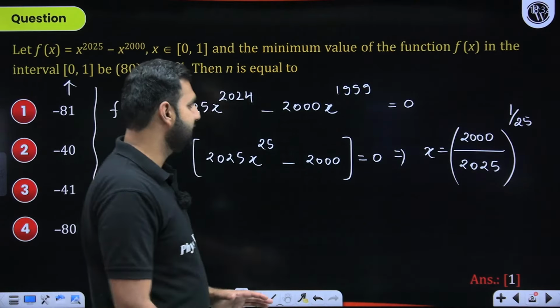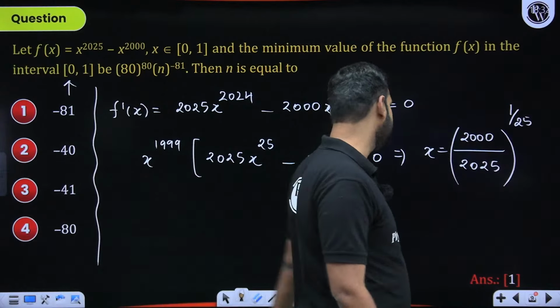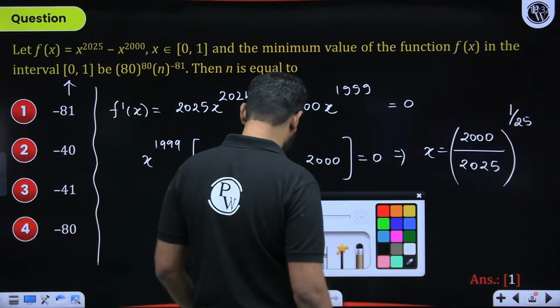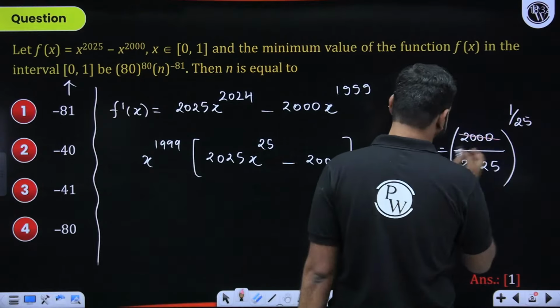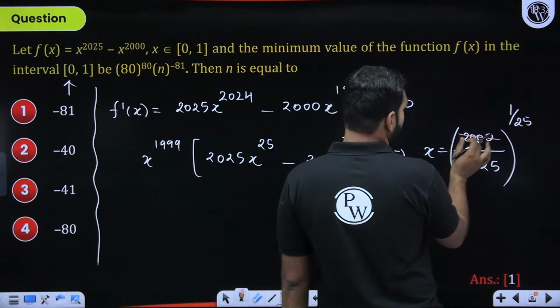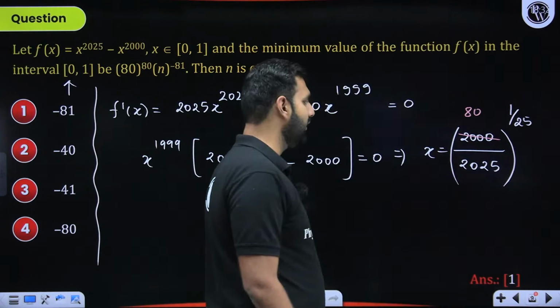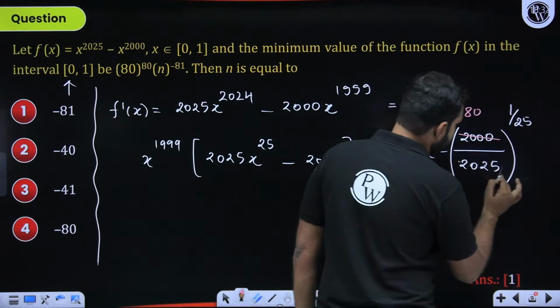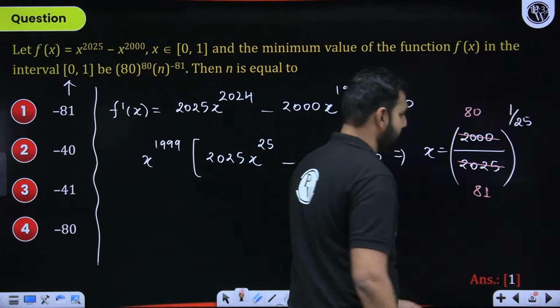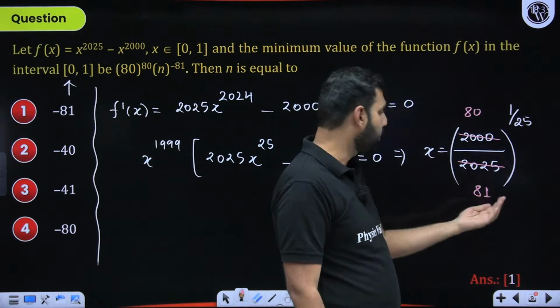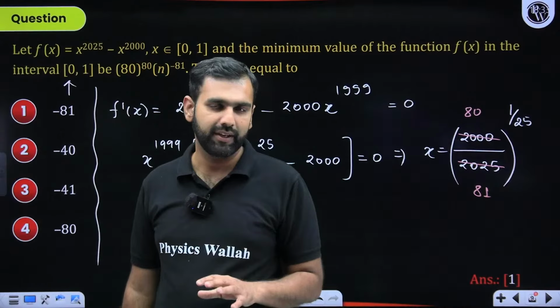All we need to do is simplify this a little. When you simplify this, I hope you are building great clarity here. 25 times 4 is 100, 8 times should be 200, so it is 80 times 25. And here this should be 81 times 25, because this is 2025, 25 more. That means 81. Are you comfortably understanding this?